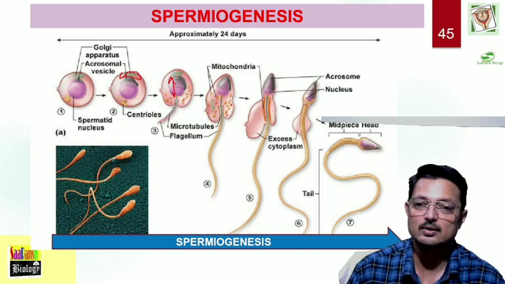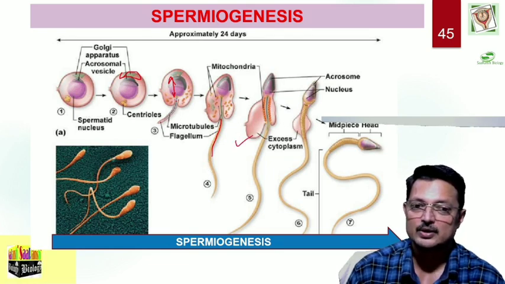Both centrioles come to one point. The other centriole starts forming a basal body like structure, the core that forms the flagellum. Excess cytoplasm is given off, and ultimately you get a structure of spermatozoa, which is differentiated into head, middle piece and tail.